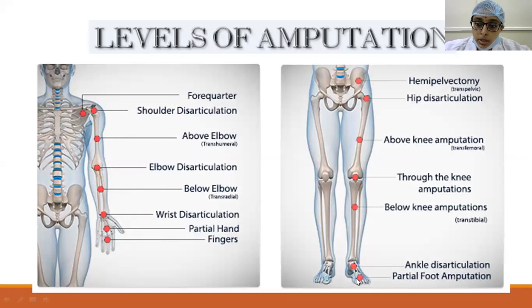And in the case of the lower limb, we have different levels of foot amputations, which we'll see in the next slide. Then we have the ankle disarticulation, below knee or transtibial amputation, which is the most commonly done amputation, and then through the knee or knee disarticulation. Then we have the above knee or transfemoral amputations, the hip disarticulation, and the hemipelvectomy. So these are all different levels of amputation in the upper limb and lower limb.